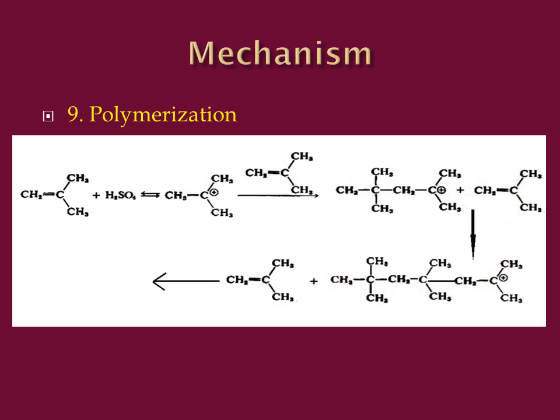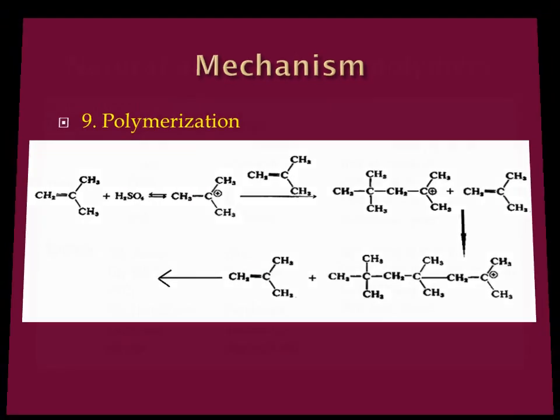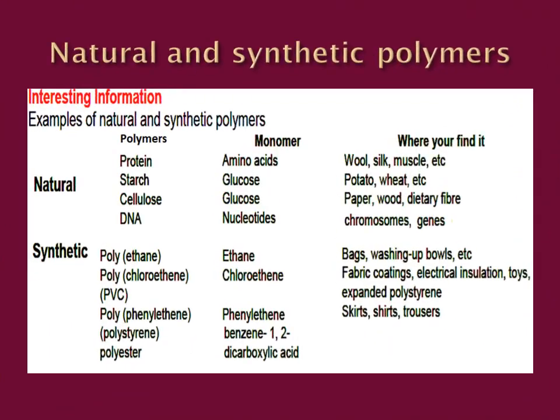Students, here are some examples of natural and synthetic polymers and where you can find them. Natural polymers are proteins, which are made up of amino acids. Starch and cellulose are made up of monomers of glucose. DNA is made up of monomers of nucleotides.